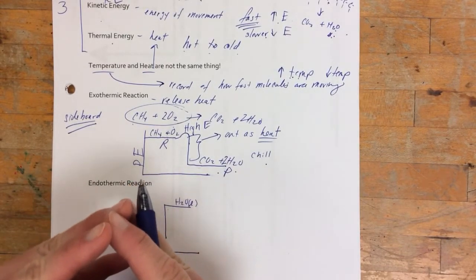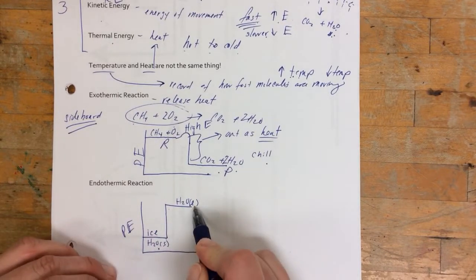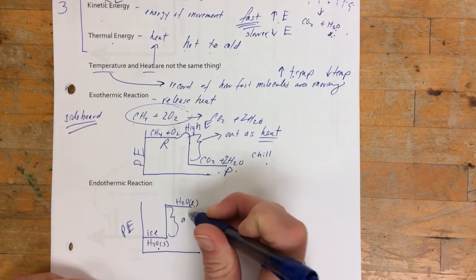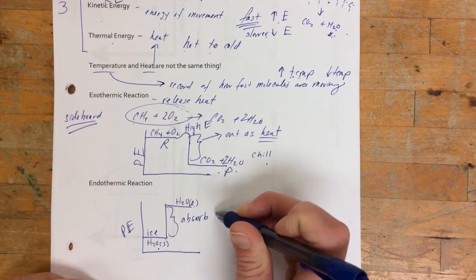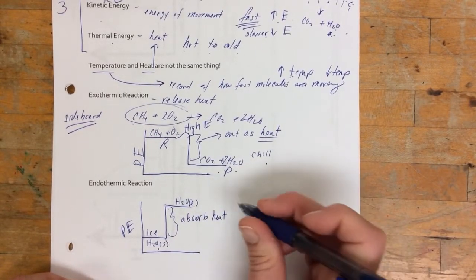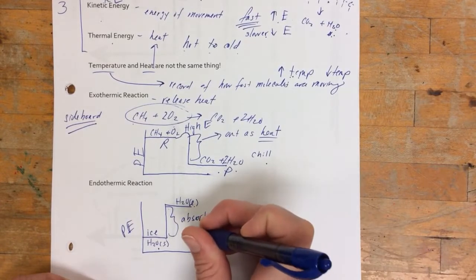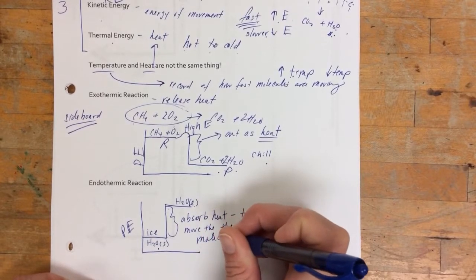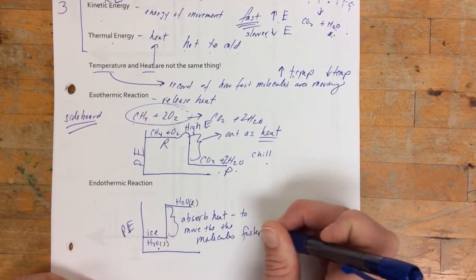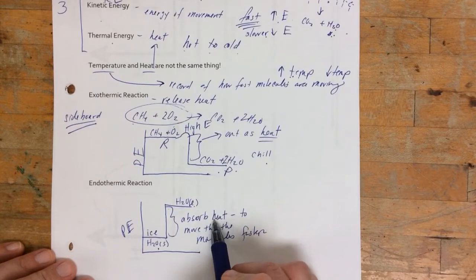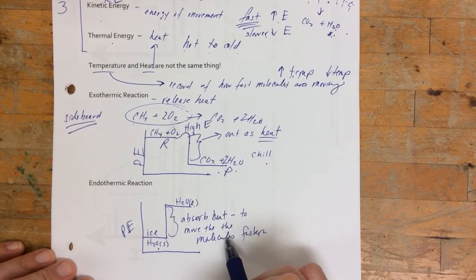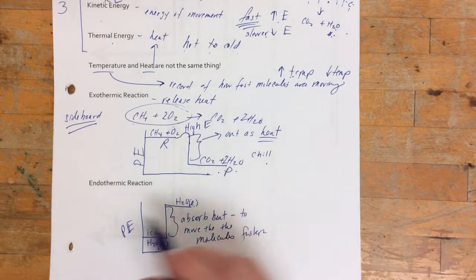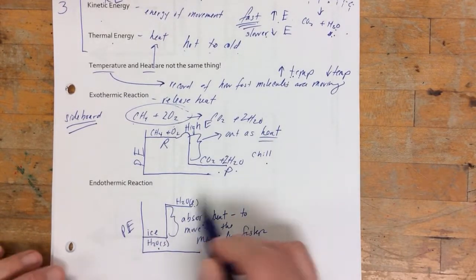They're just kind of there. In order to become a liquid and move more, they have to absorb heat to move the molecules faster. Okay, so that absorption of heat is going to be turned into kinetic energy so that they are moving faster. So that means this is an endothermic reaction because it absorbed heat in order to become a liquid.